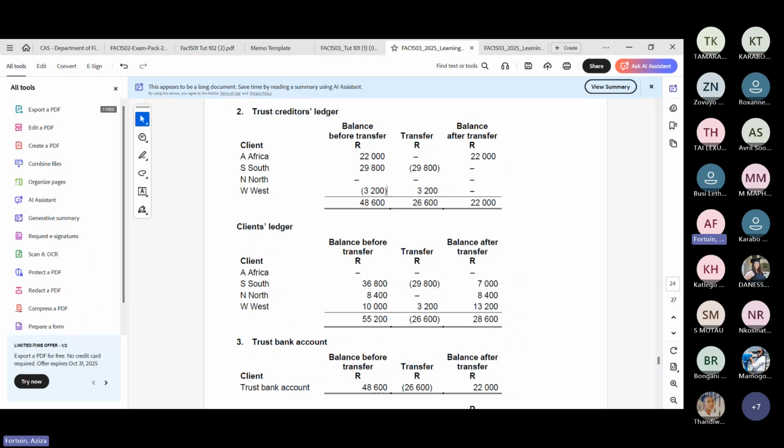Remember, the trust creditors ledger is a liability account. On the debit side, it gets less. On the credit side, it gets more. The client ledger is an asset account. On the debit side, it gets more. On the credit side, it gets less.